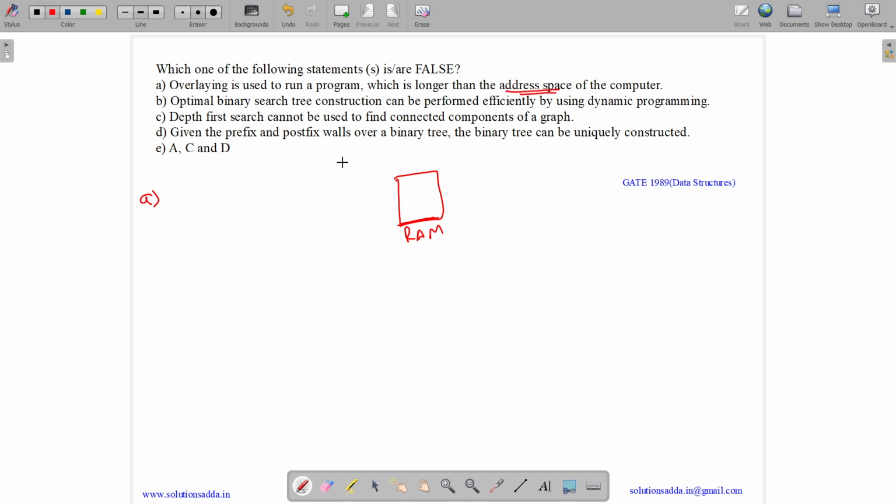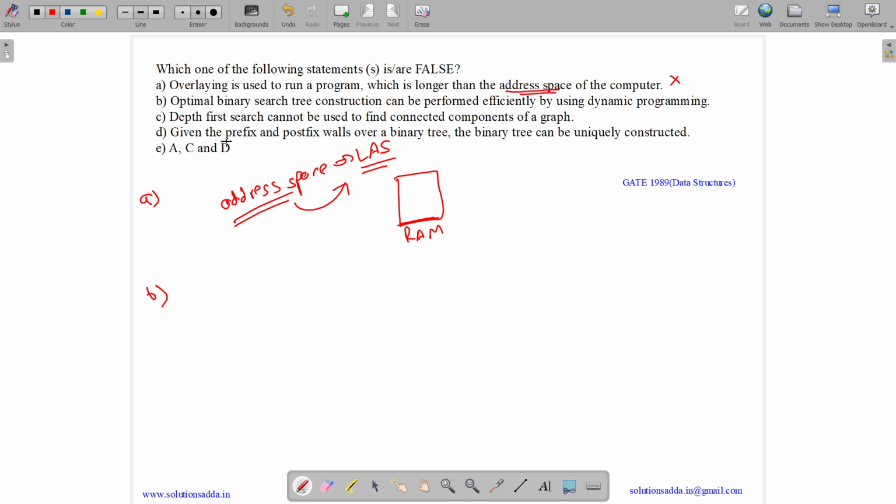But overlay cannot increase the address space. Here the address space means the logical address space. Overlay cannot increase the logical address space. It is just used to run a program when the physical memory is limited for us. Address space by default means the logical address space, and overlay is a technique which is used to run a program which is bigger than the size of physical memory, or the RAM, by keeping only those instructions and data that are needed at a given point of time, but it cannot increase the address space. Thus option A is false.